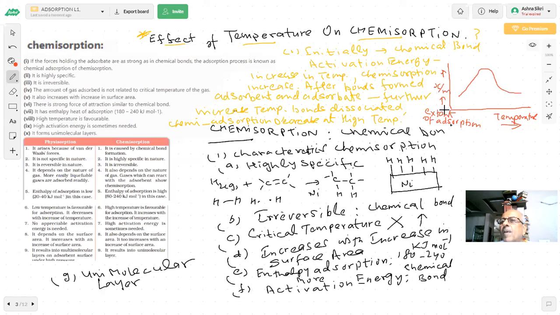Yes, sir. See the different graph which you are getting for chemisorption. Increase, reaches a maximum value, then decreases. What was the physisorption? This is for chemisorption. Physisorption.